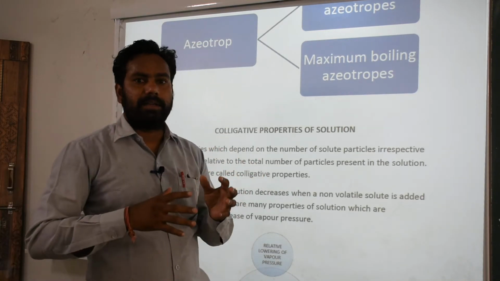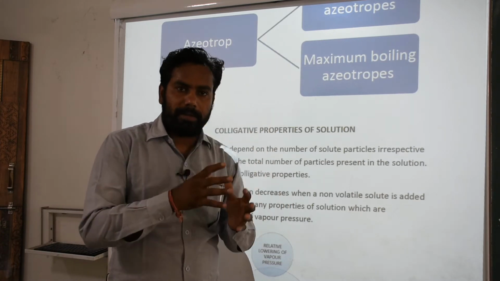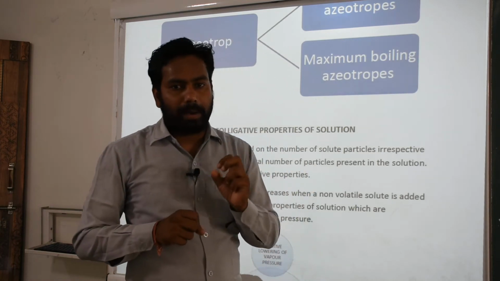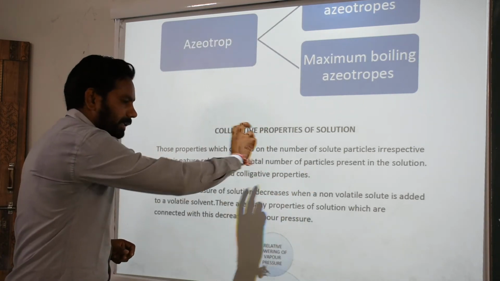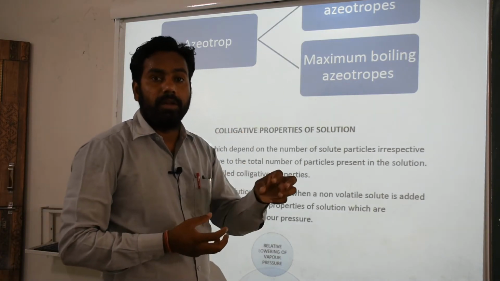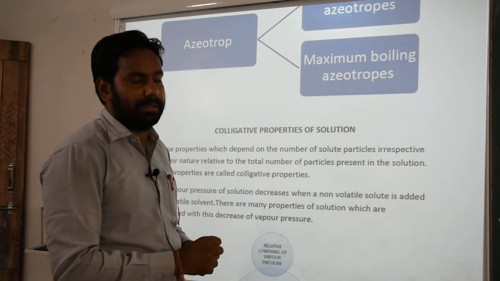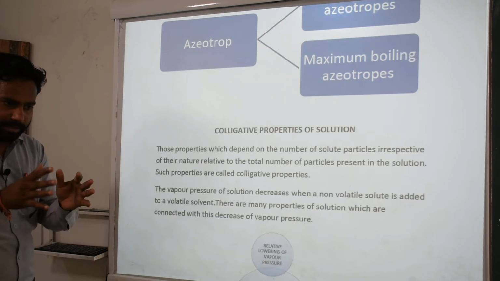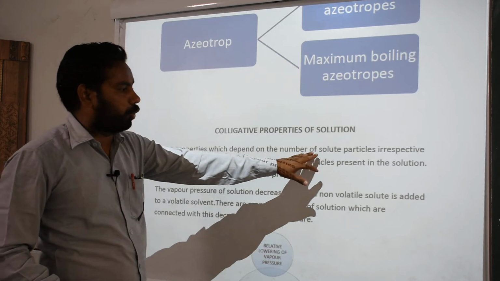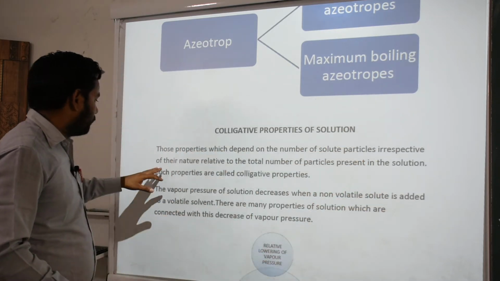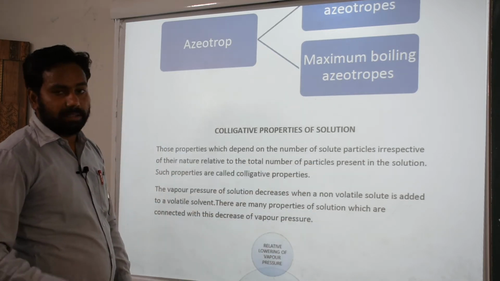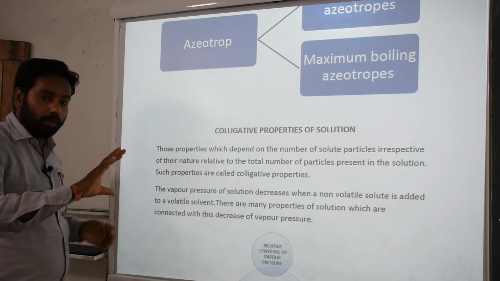It means those properties of solutions which depend on the number of solute particles are called colligative properties. Normally in general language, according to the book, those properties which depend on the number of solute particles irrespective of their nature, relative to the total number of particles present in the solution, such properties are called colligative properties.